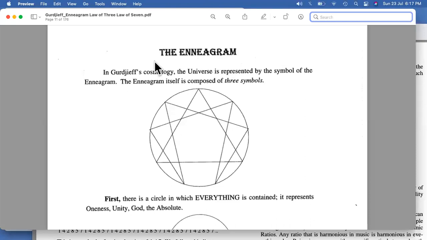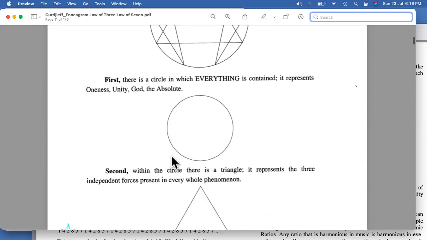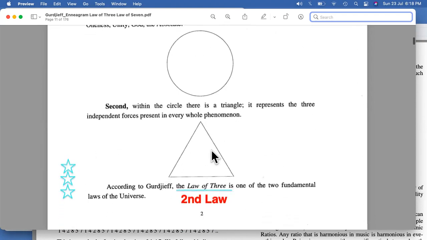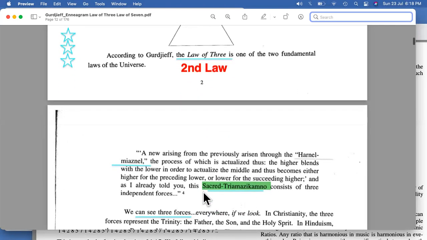We discussed the enneagram. The enneagram has three basic symbols. The first symbol is the circle, which is also called everything, oneness, or the absolute. The second one is the triangle, which forms the second fundamental law of the universe, called the law of three. It is also called by various names. One of them is the sacred Triamazikamno.